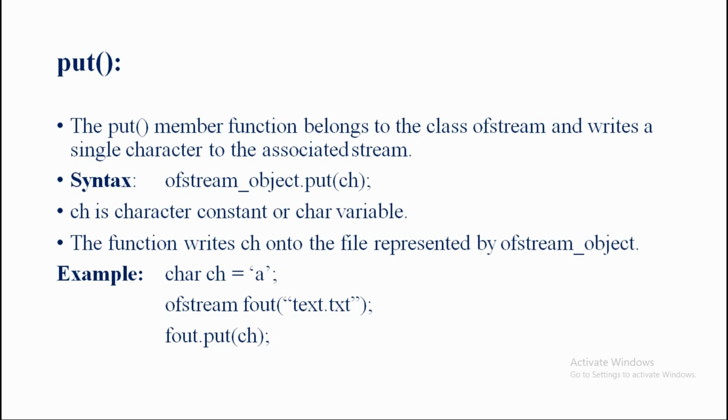The associated stream of the put member function is ofstream. Clear this point here. This function belongs to the class ofstream and is specially used to write a single character. We are not going to display a group of characters, just one character, by using a member function like put to the associated stream.